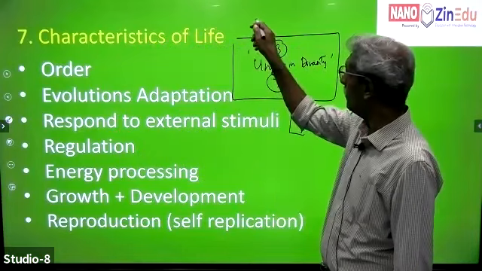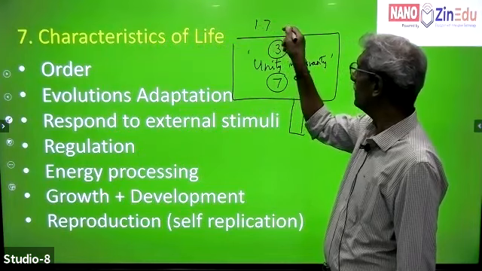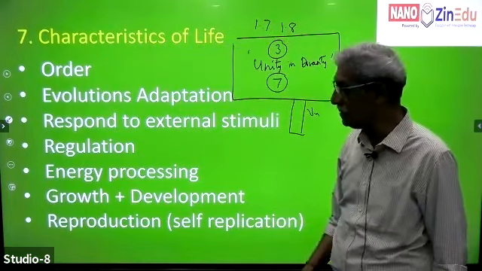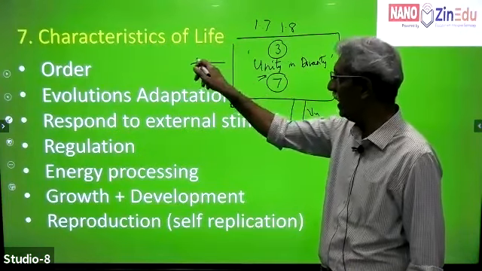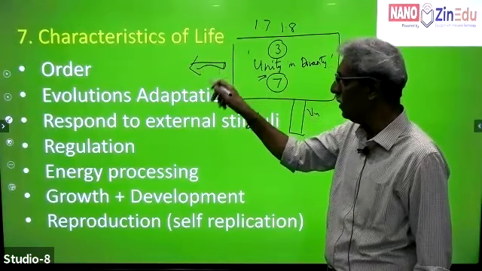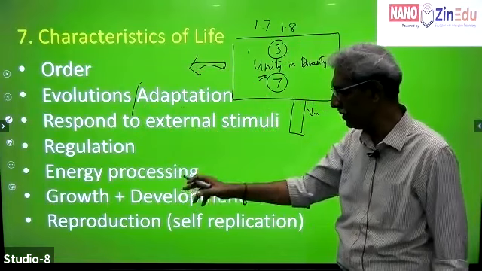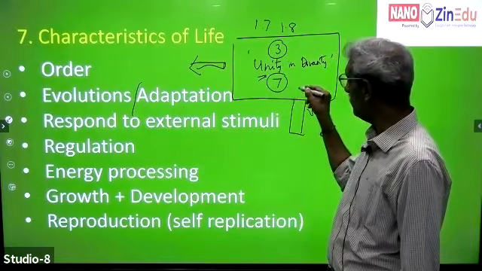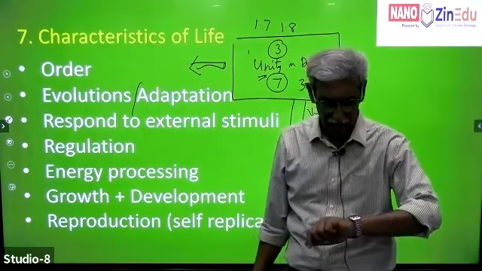fact that we have about 1.7 to 1.8 million living organisms. What happens is they share common things. What are the 7 characters? I just told you here: order, evolution and adaptation, response to external stimuli, regulation, energy processing, growth and development, and reproduction. Those are the 7 characters. And we also have the 3 defining characters.